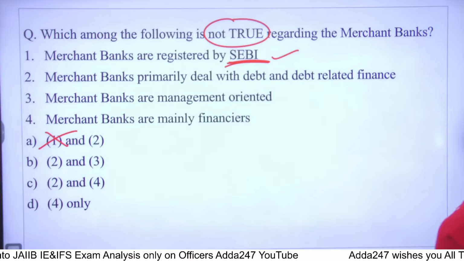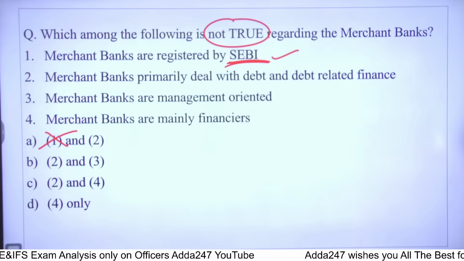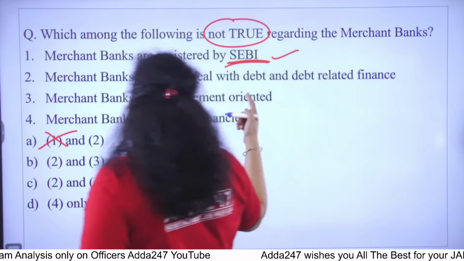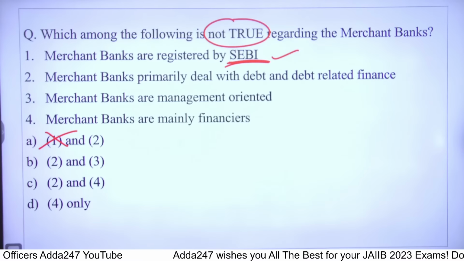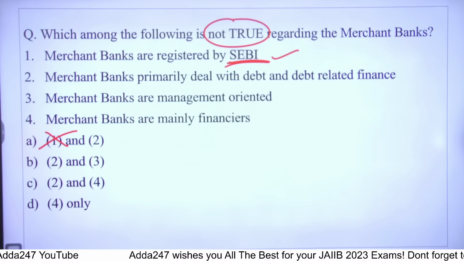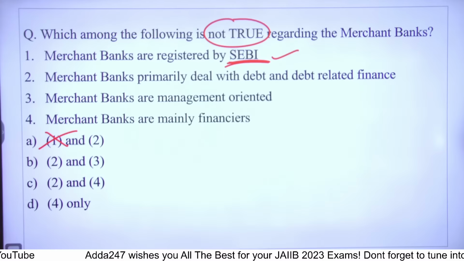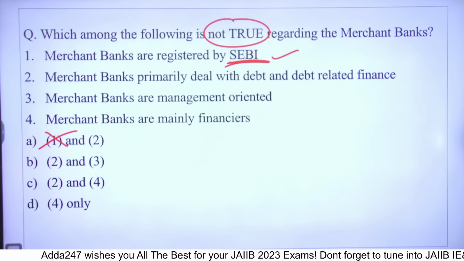Second statement is saying merchant banks primarily deal with the debt and debt related finance. Merchant banks are management oriented. Merchant banks are mainly financiers. So what do you think, which of the following is correct? What do you think, which of the following is correct?